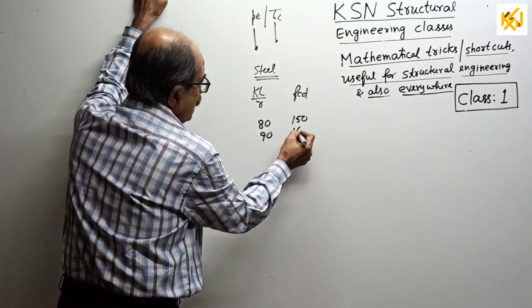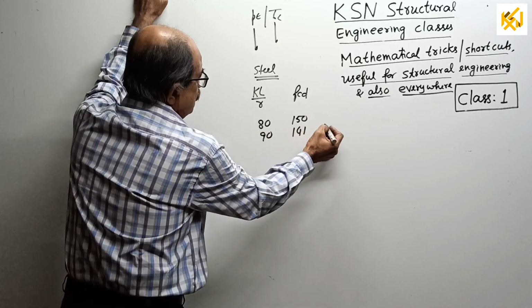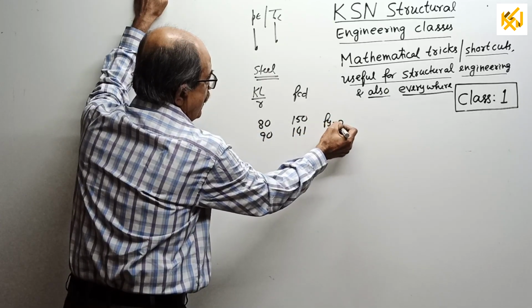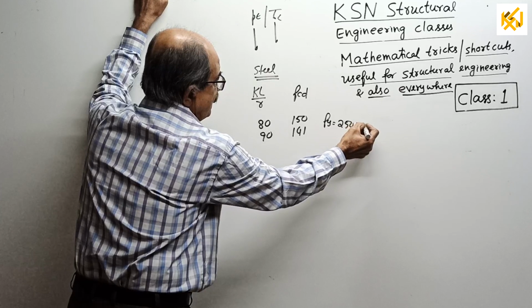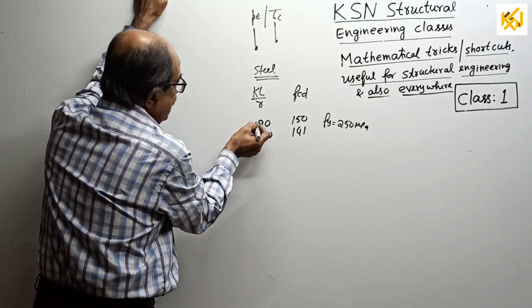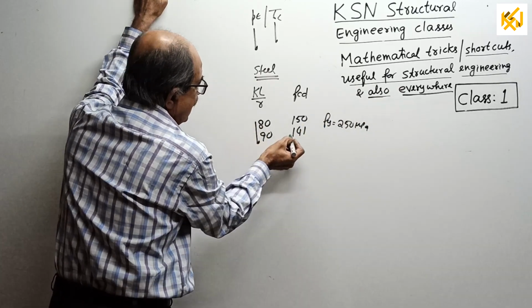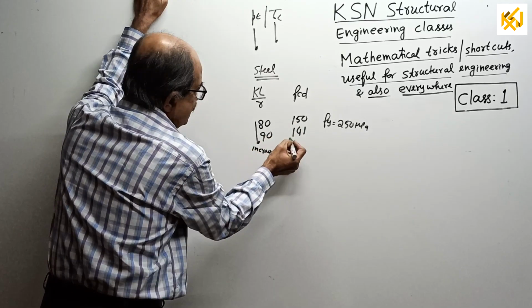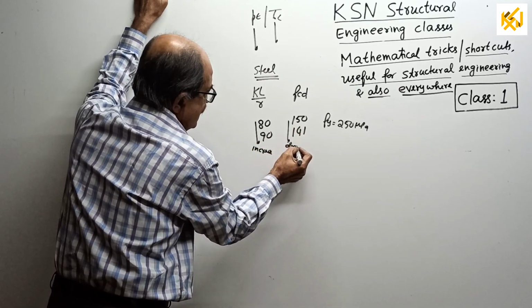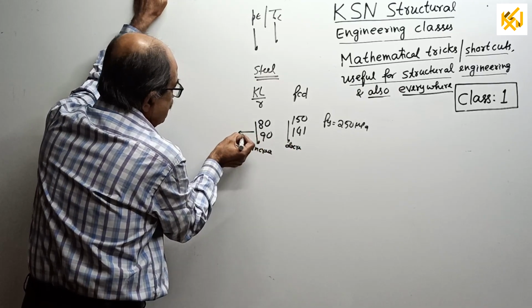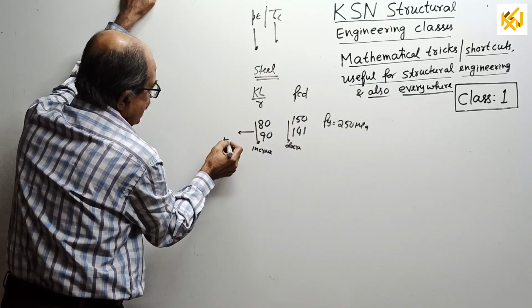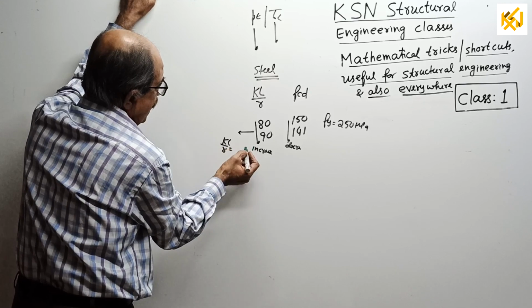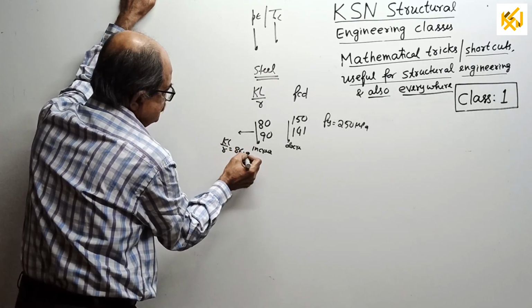90, say 141. This is, say, for fy equal to 250 MPa. That is not required for us. Now, what is important? See, as KL by r increases here, this decreases. Suppose you want the fcd value for KL by r equal to, for example, 86.9.